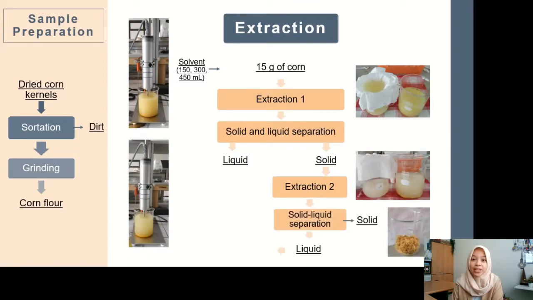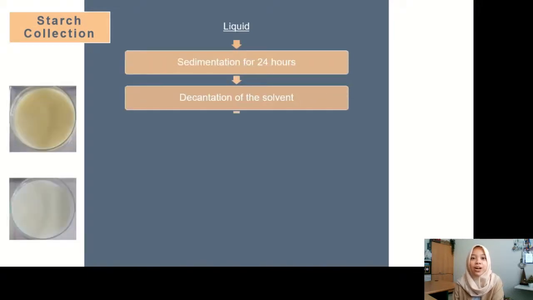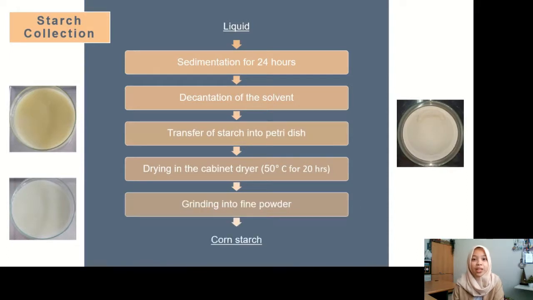Following this, another solid separation was performed. The liquid obtained was used for the starch collection. A 24-hour sedimentation was done before the removal of the solvent. The starch was then transferred into a clean petri dish and dried in a cabinet dryer at 50 degrees Celsius for around 20 hours. The dried starch was then ground to obtain the powder form.